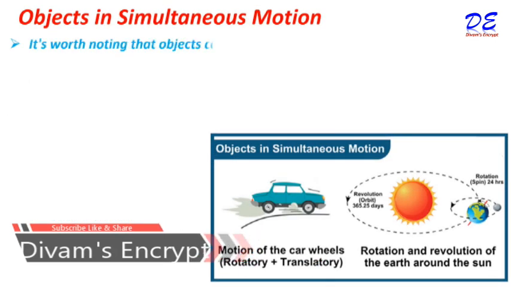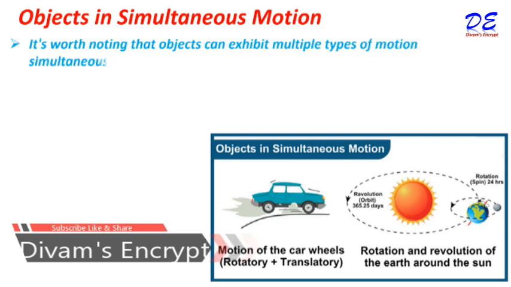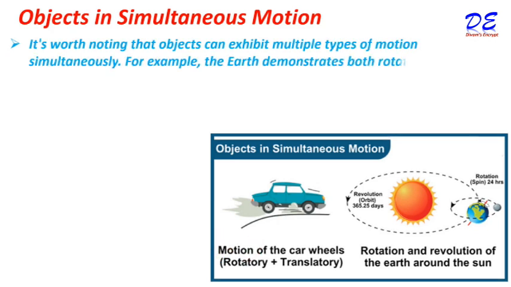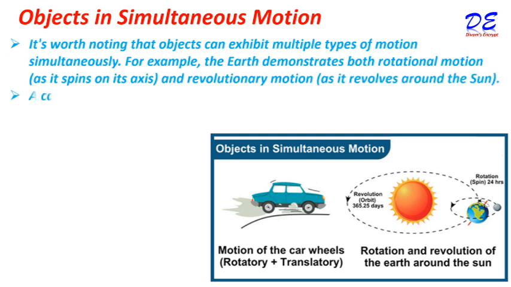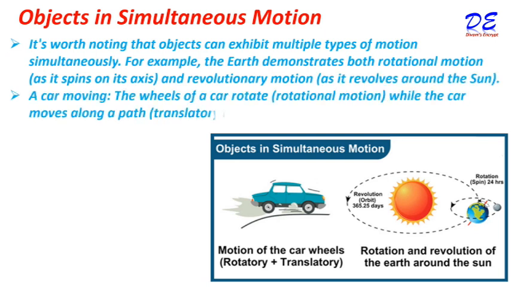Objects in simultaneous motion. It's worth noting that objects can exhibit multiple types of motion simultaneously. For example, the Earth demonstrates both rotational motion as it spins on its axis and revolutionary motion as it revolves around the sun. In a moving car, the wheels rotate, which is rotational motion, while the car moves along a path in translational motion.